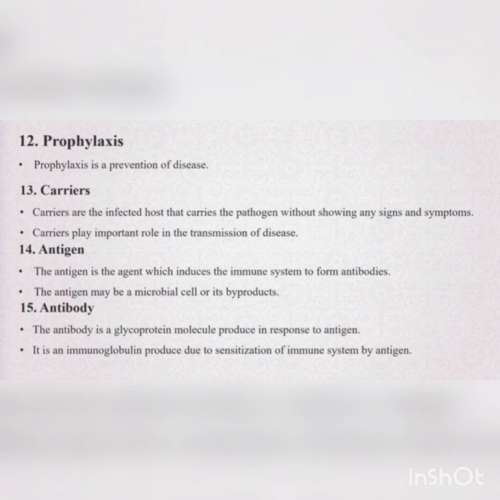And then next, antigen. Antigen is an agent which induces the immune system to form antibodies. So antigen, it might be a microbial cell or it might be a byproduct of a cell, bacteria, virus, or any byproduct of bacteria acts as an antigen. It is also a protein. A foreign body, when it enters into the body, stimulates our immune system to synthesize antibodies. That is called antigen.